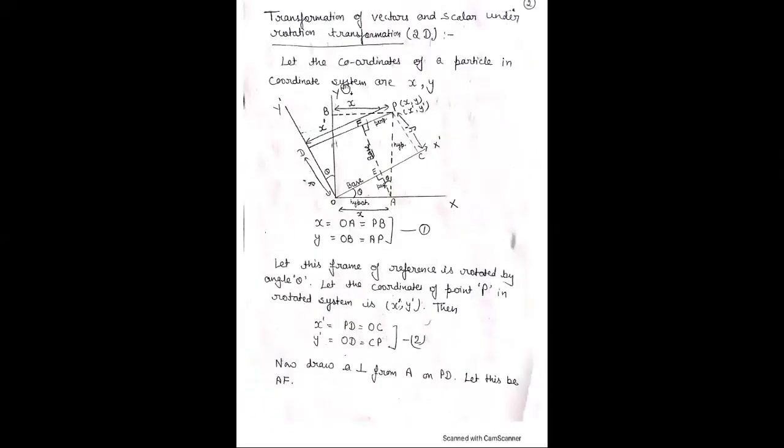And what is the value of PF? Here, the value of PF or FP is equal to Y sin theta, and OE is equal to x cos theta. Therefore, put all these values in this equation and we get x dash is equal to Y sin theta plus x cos theta. This is equation 7.